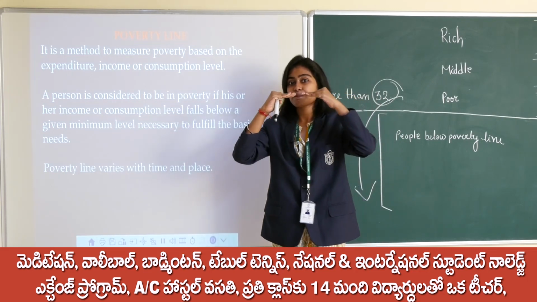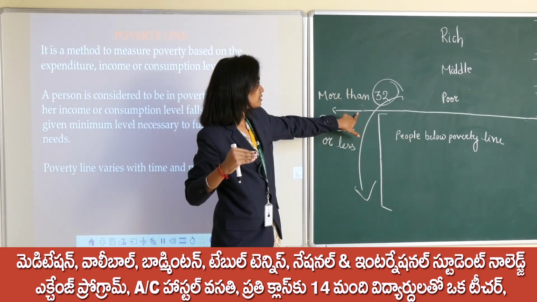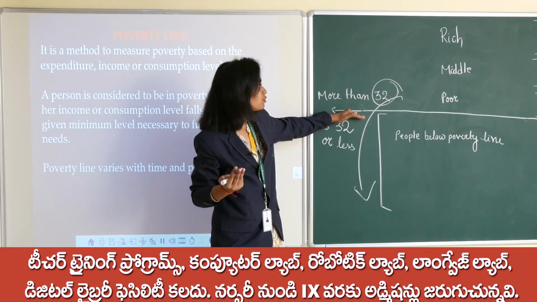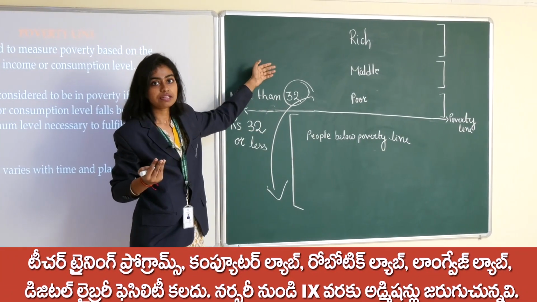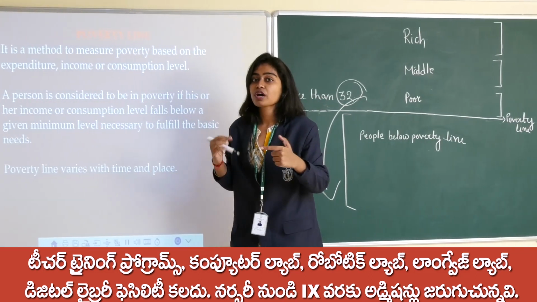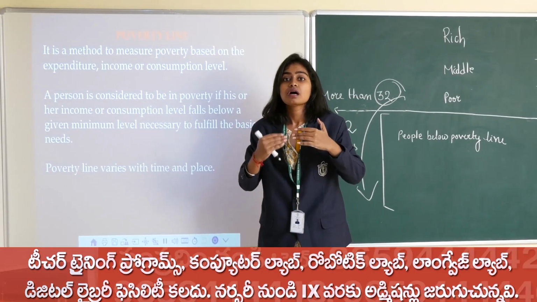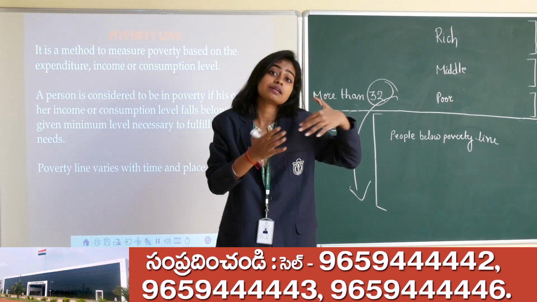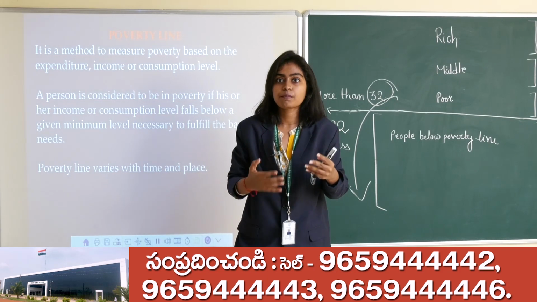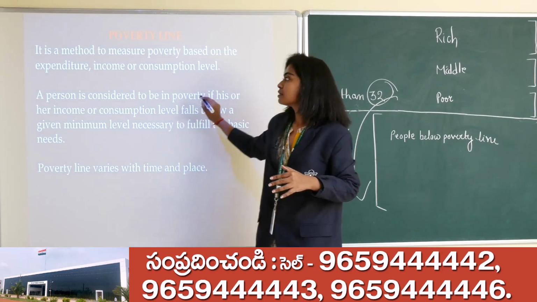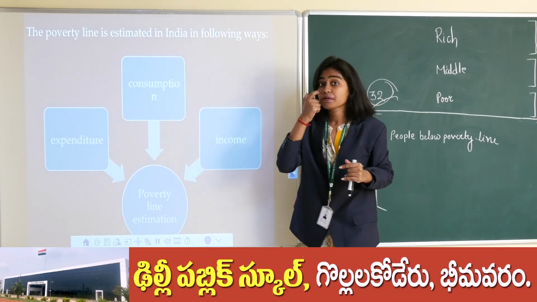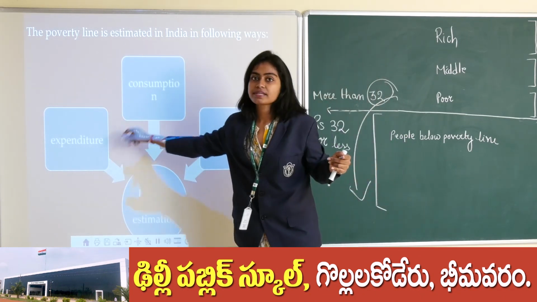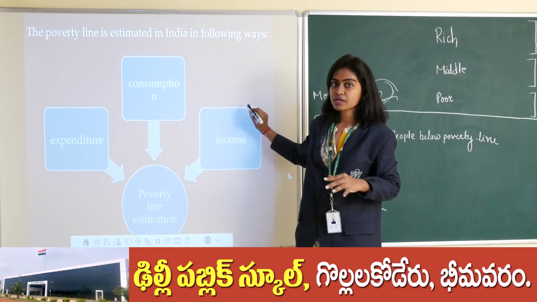So there is a minimum level, let it be this one. If you fall below it, you are in poverty. If you fall above it, you are not in poverty. So let me explain one by one how we can calculate the percentage of poverty, or how we can say whether the people are under poverty or not, with the help of expenditure, income and consumption. The poverty line is estimated in India in the following ways. I already said expenditure, consumption and income. One by one we will discuss.